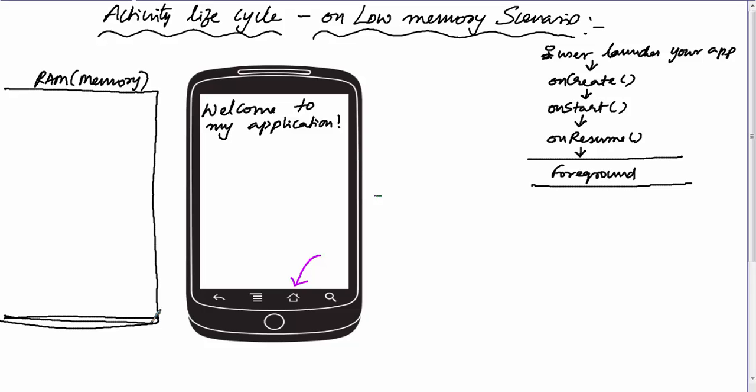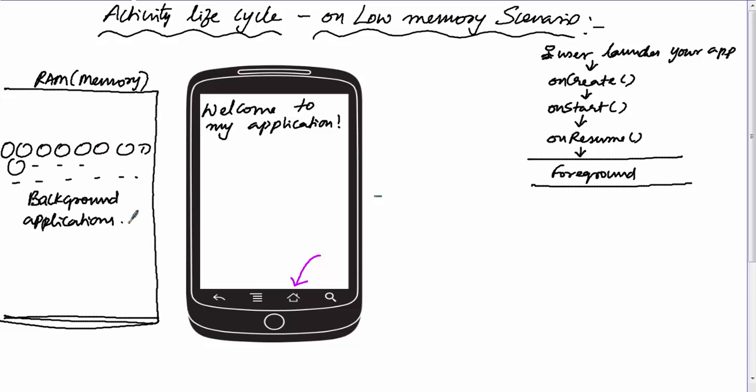At this point, if you observe your RAM, most probably it will be filled with background applications. Let us say almost 80% of the memory is filled with background applications. Probably the user has opened the YouTube application, Gmail application, Google Maps application, but has moved everything to the background.